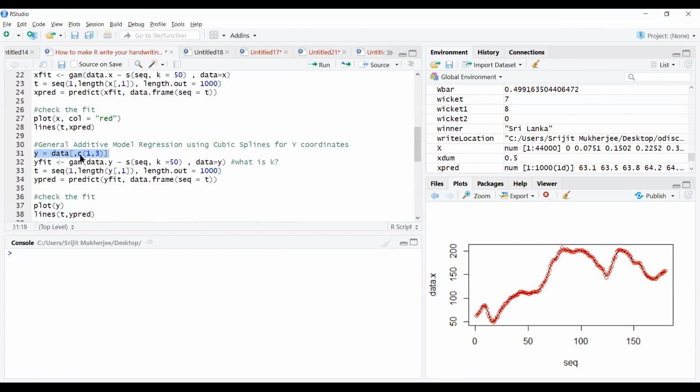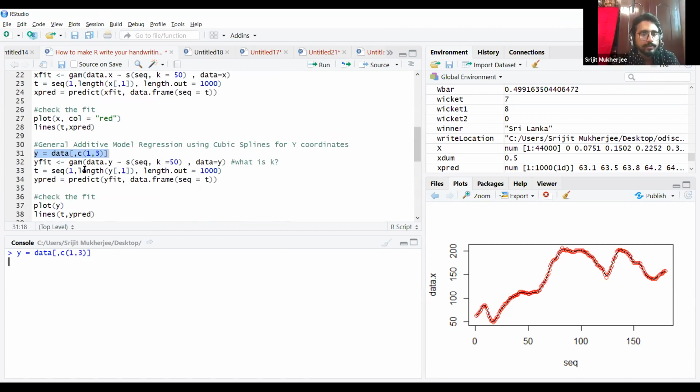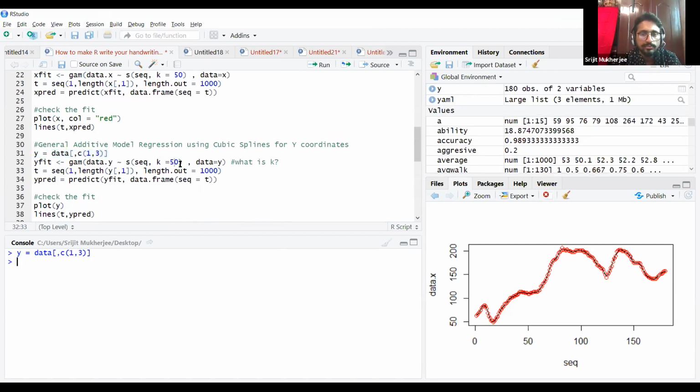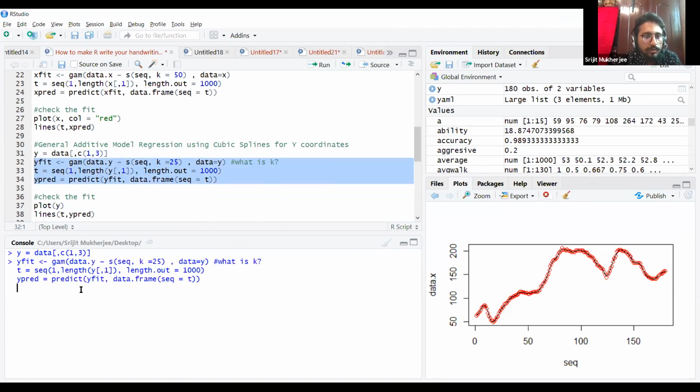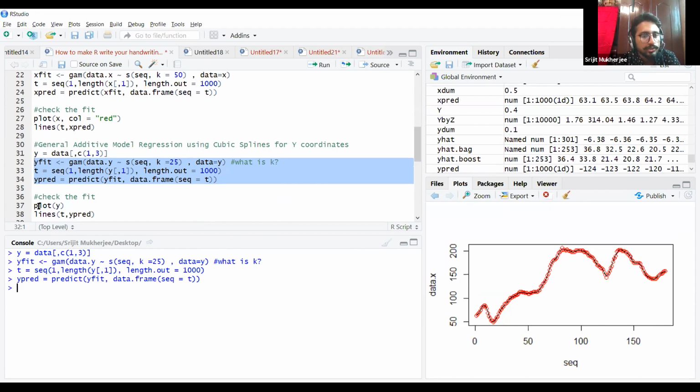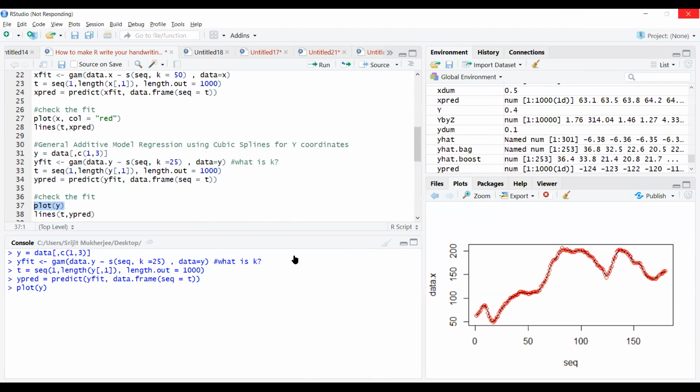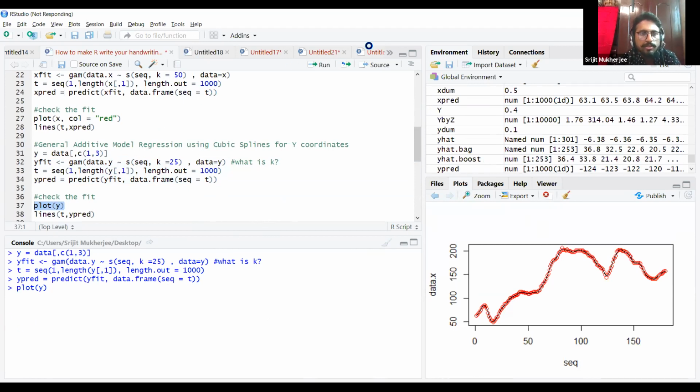So now let's do it for Y. But we can really do this in 25, let's say. Oh, we didn't fit Y. Let's see how Y looks. Why is my R working so slow? Let's see what is happening. R is not responding. You have to change the above 50 also to 25, I think. Yeah, that will not be a problem, but my R is not working. That's sad.